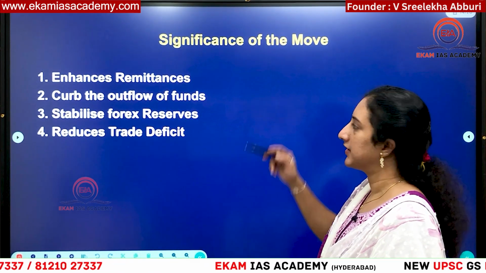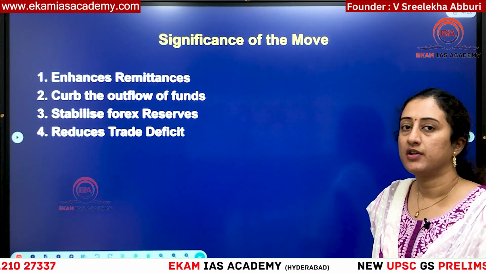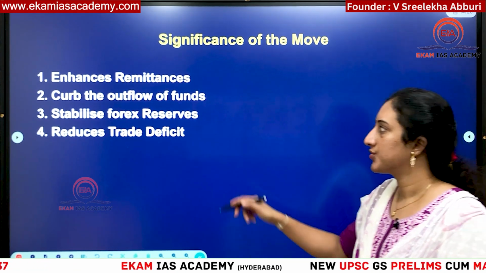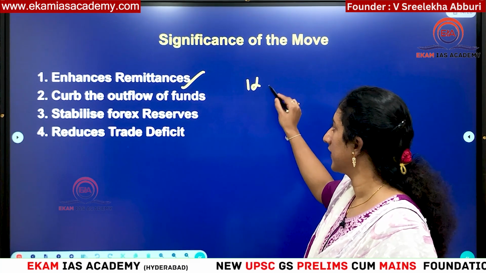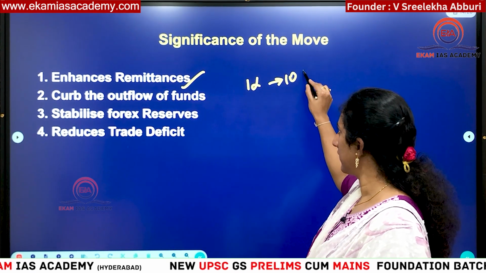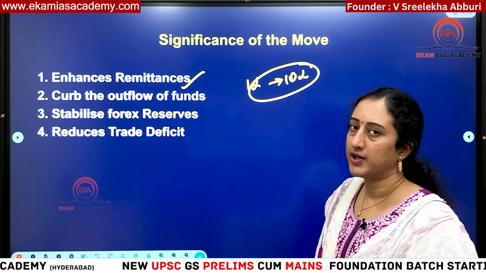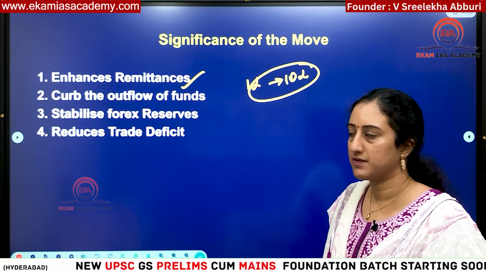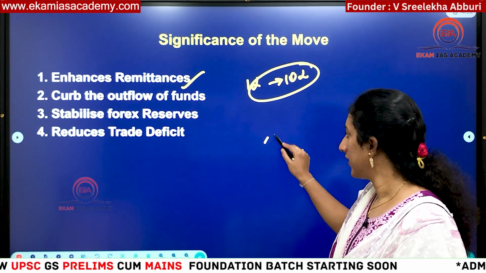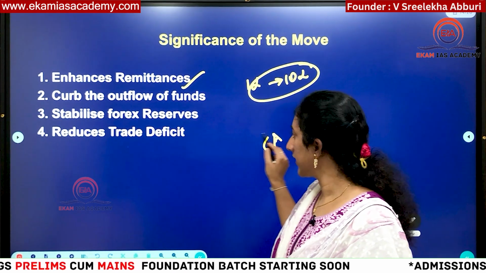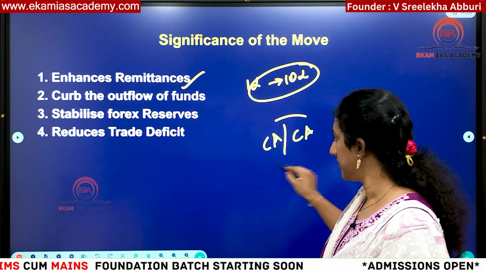So now, what is the significance of this move? Why are the FCRA rules being strengthened? Previously only 1 lakh was allowed. If 10 lakhs is allowed now, more people will try to send money home to their relatives, and that increases remittances. And remittances are part of the current account or capital account, which one? Answer in the comment section.